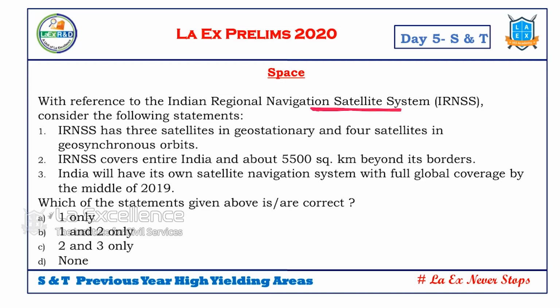In this question, they have given 3 statements and they are asking us to identify the correct statement. Here, IRNSS has 3 satellites in geostationary and 4 satellites in geosynchronous orbits. The second statement says IRNSS covers the entire India and about 5,500 square kilometers beyond its borders. So we should see whether this fact is correct. This number we should verify.